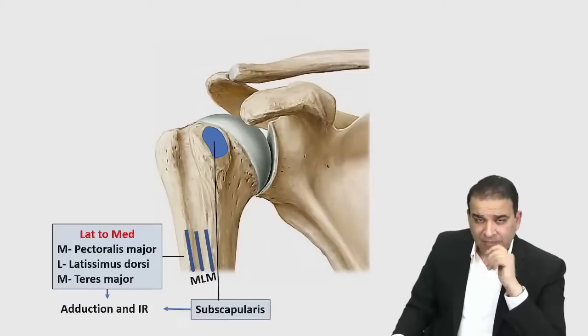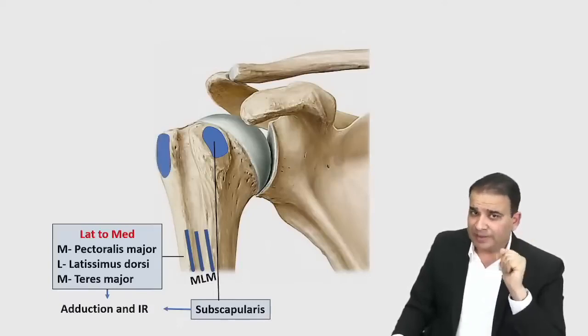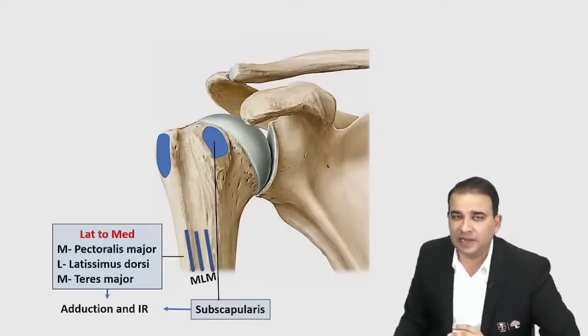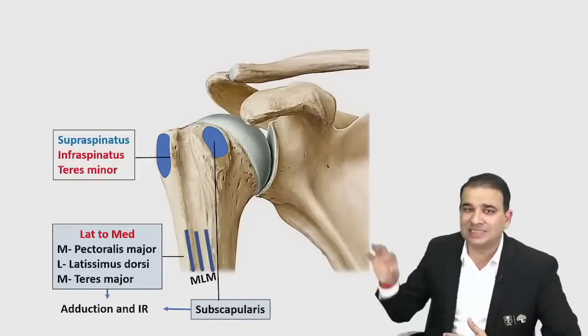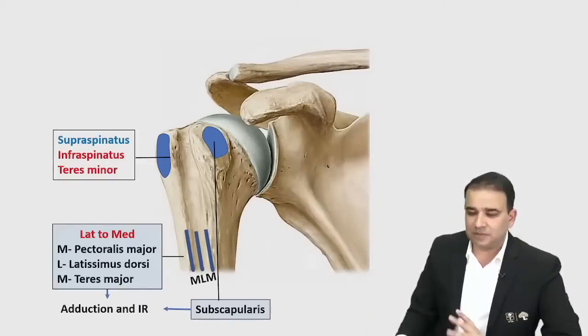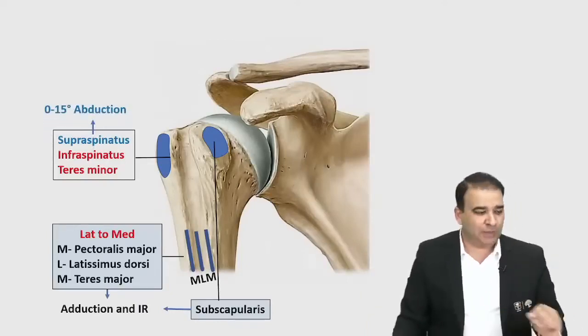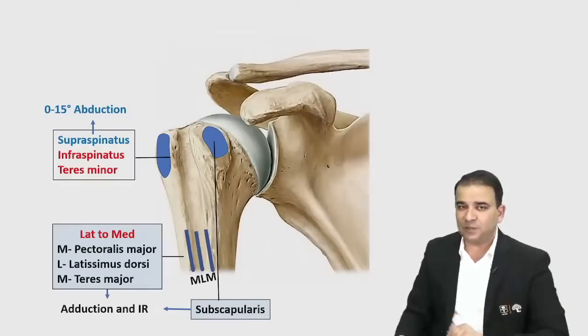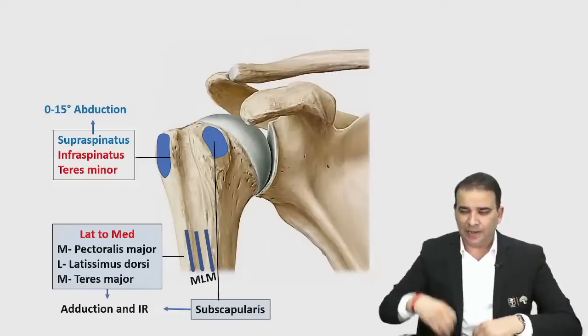Okay. Then greater tubercle, obviously we all know that the SIT muscles, the supraspinatus, the infraspinatus and teres minor muscle, these are the three muscles which are sitting on the greater tubercle, the SIT muscles, SIT. Well, supraspinatus, we know it is known for the initiation of abduction. 0 to 15 degree of abduction is done by the supraspinatus, whereas infraspinatus, now again the same principle,